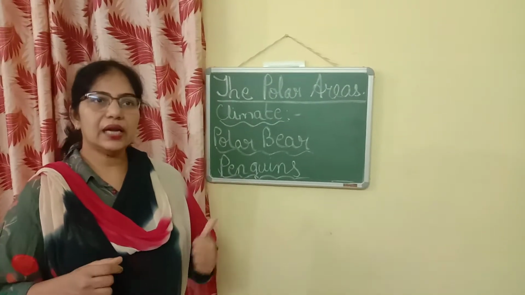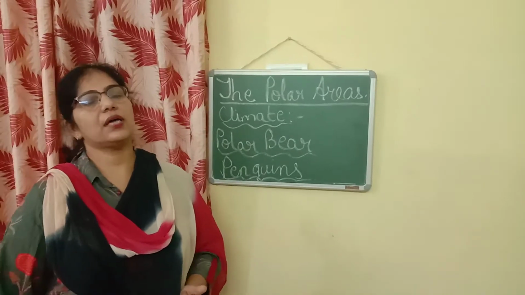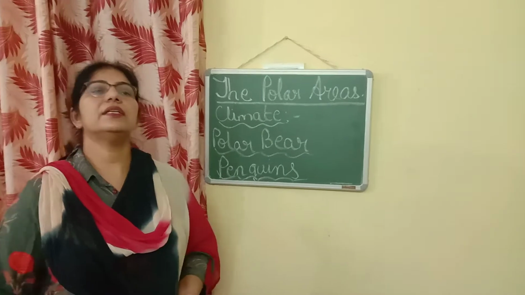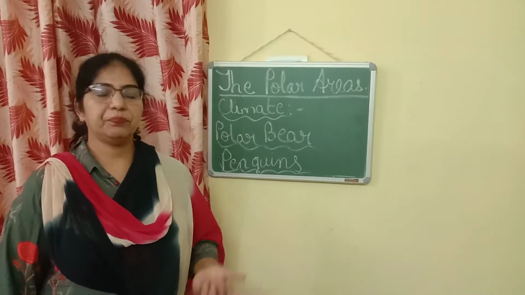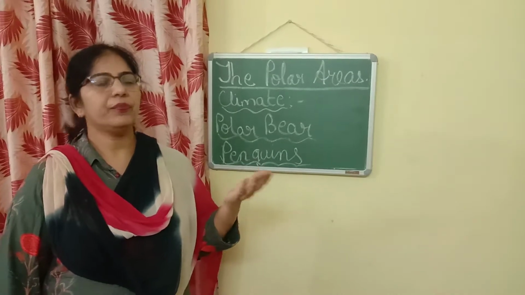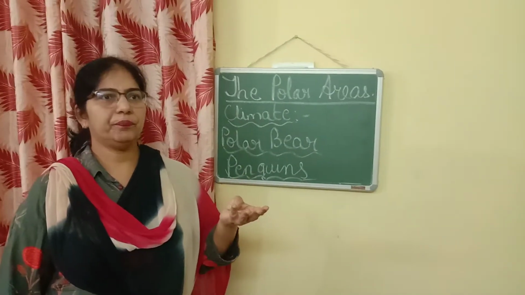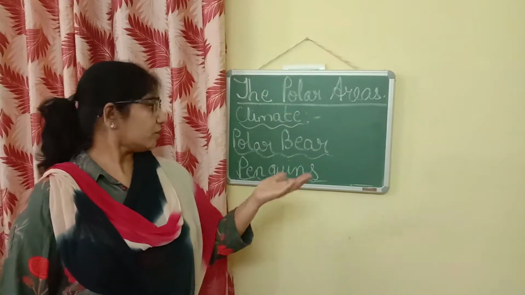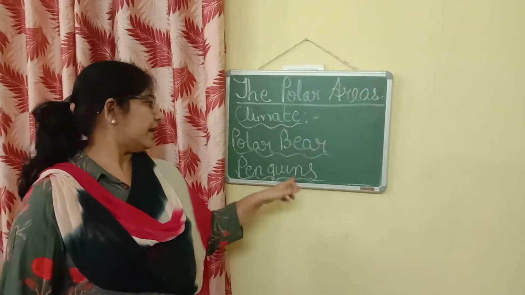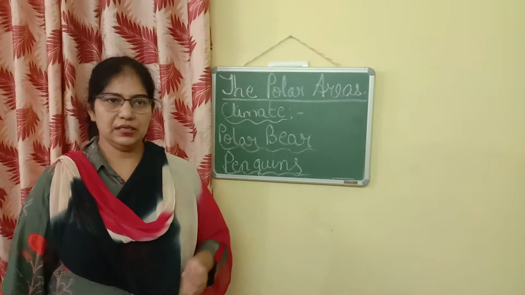So we will today learn what adaptations are there or what specific features are present in those animals. The animals found in those areas are polar bear, reindeer, foxes, seal, whales, penguins. We are going to study polar bear and penguins in detail.